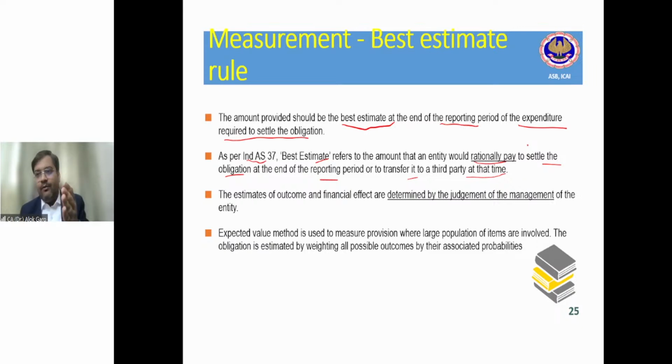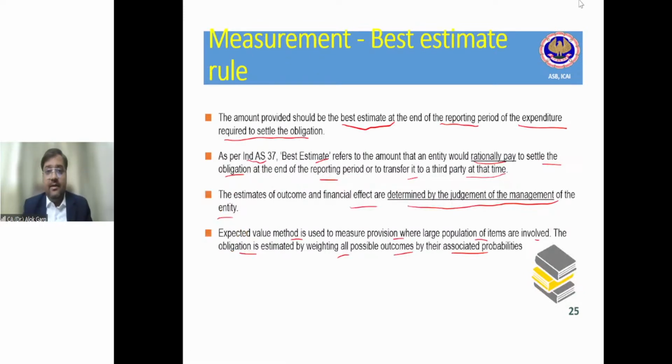Or even in the provision, you have to change the amount of provision as per the development in the case, right, guys? Since it is a best estimate, it may keep on changing on the basis of the facts and developments. The estimate of outcome and financial effect are determined by the judgment of the management of the entity, and of course, it is a case of a judgment. It is a case of an estimate, right? Expected value method is used to measure provision where a large population of items are involved. The obligation is estimated by weighing all possible outcomes by their associated probabilities.